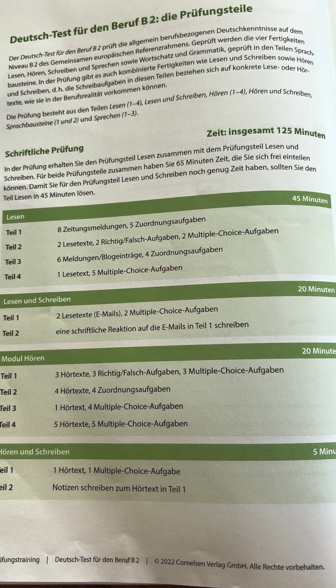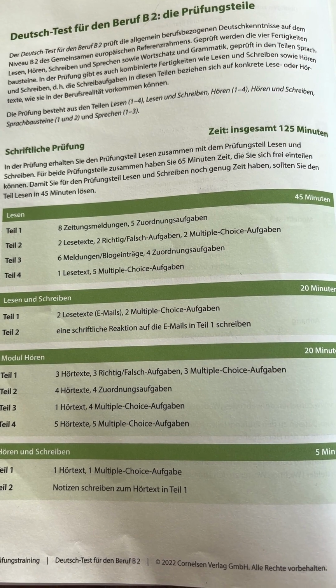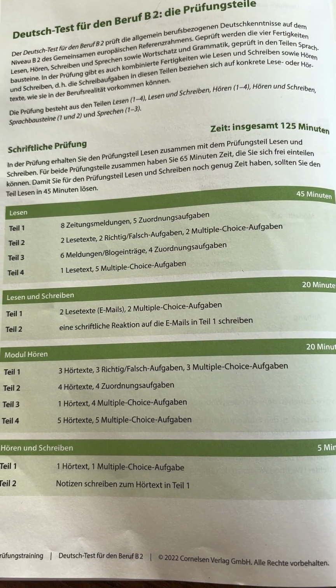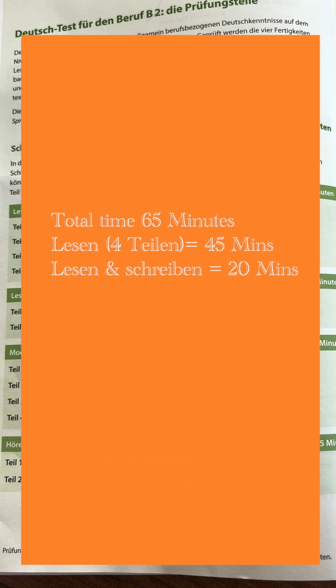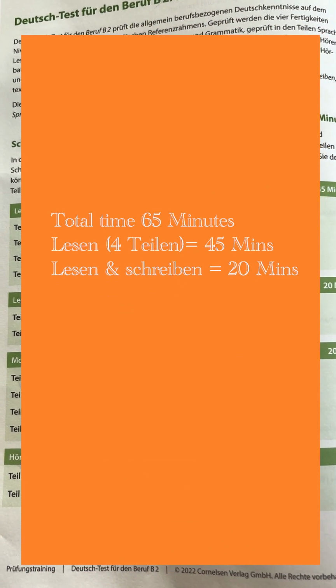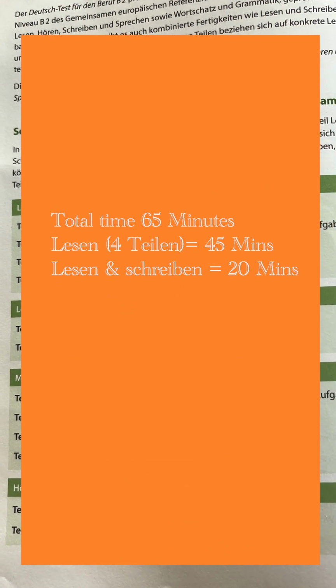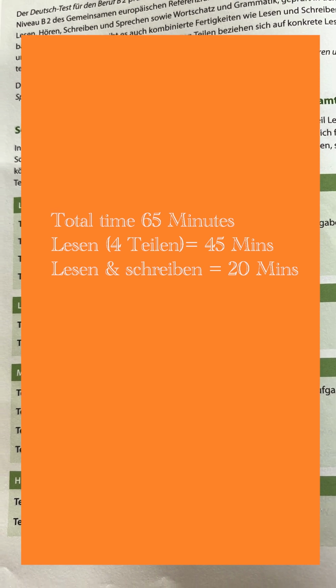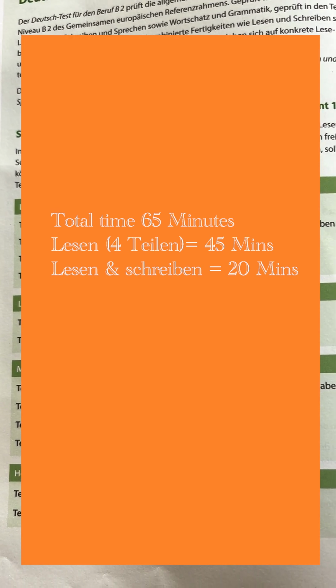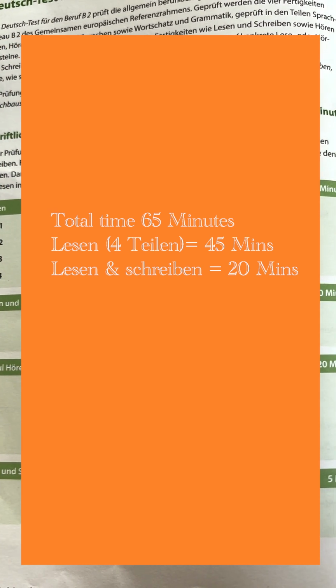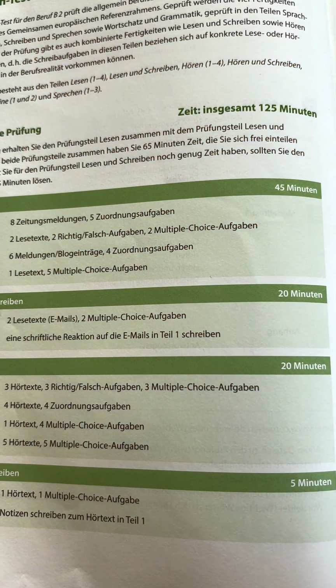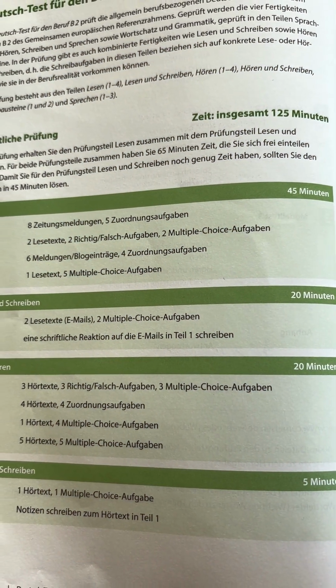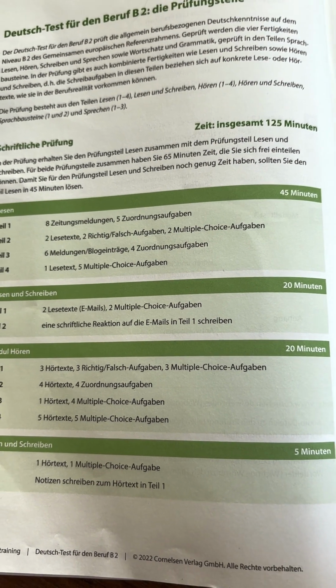We are discussing here Lesen, and for the Lesen in total we have 65 minutes, from which 45 minutes are given to 4 Teils of Lesen and the remaining 20 minutes are assigned to Lesen and Schreiben. You will be given in total 65 minutes. You can divide your time. You can keep 10 minutes for Lesen and Schreiben, but it's worth giving 20 minutes to Lesen and Schreiben.